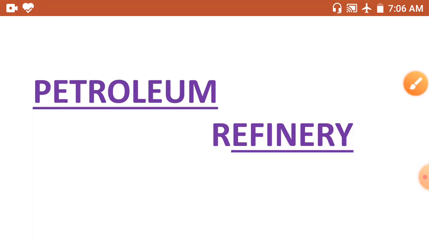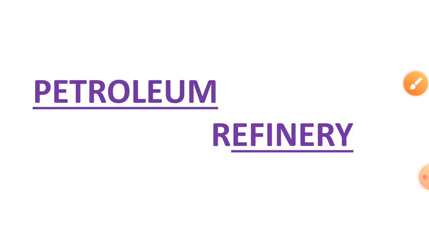Now next you can see the petroleum refinery. What is the petroleum refinery? It is the process of separating petroleum into usable fractions by fractional distillation. Okay, fractional distillation is called refining of petroleum. It is also called the fractional distillation of petroleum. It is carried out in a petroleum refinery.